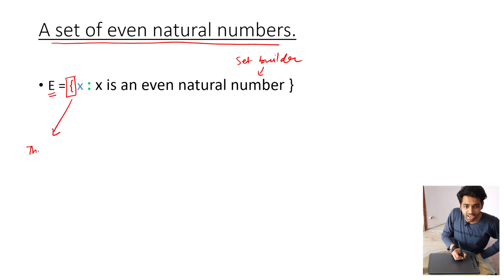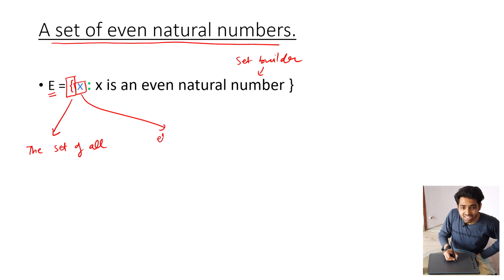You read it as the set of all. Then can you see X? Now this you read as element X, or elements. My bad. So the set of all elements X. So what does X represent? It is an element in the collection E.